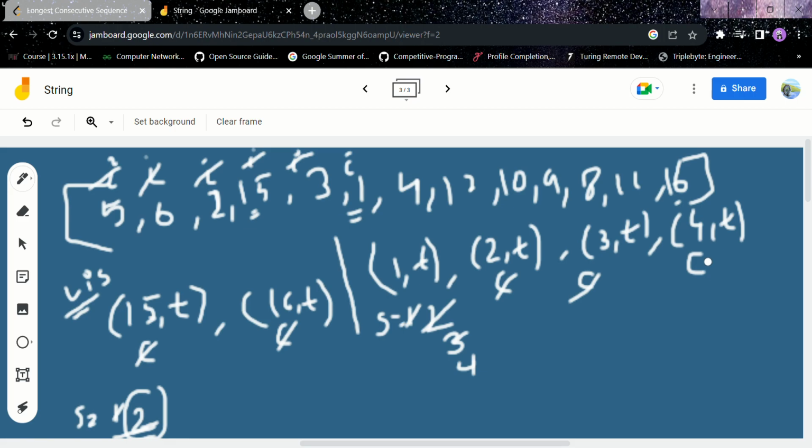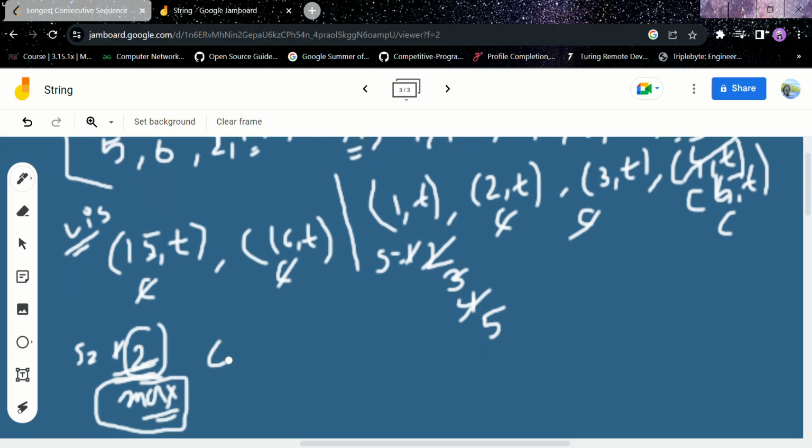Now check for current plus plus, which means 5. 5 is present in the map. Yeah, it is present. And is it visited? No, not visited. So mark it visited. So 5 and true. Sequence plus plus, 5, and current is 5. Now sequence plus plus, 6. Do we have 6 here? Yeah, we have 6. Is 6 visited? Not visited. Mark visited. And sequence plus plus.